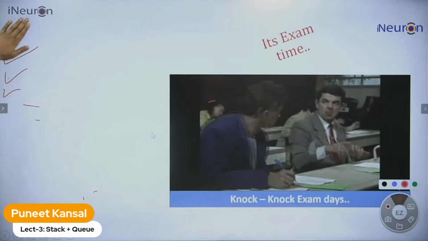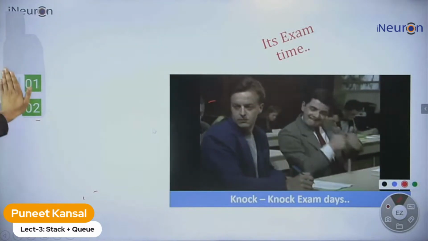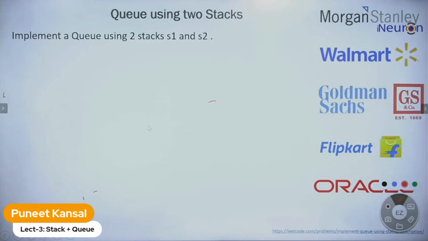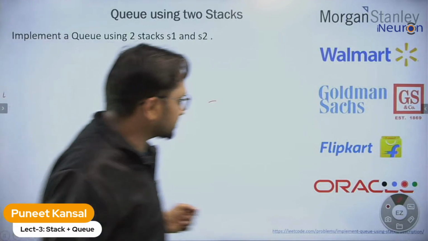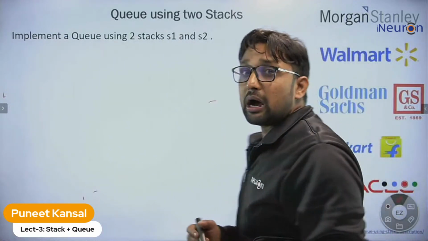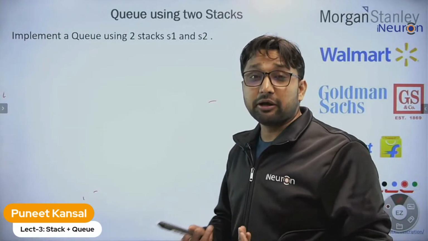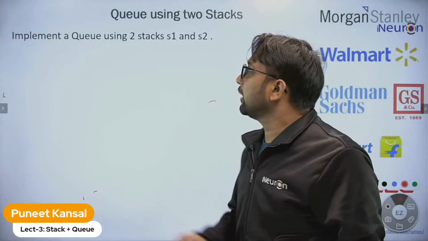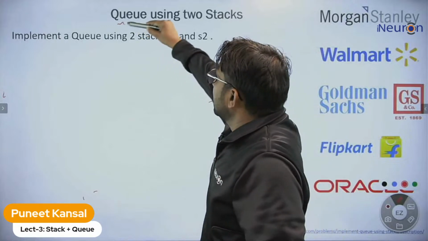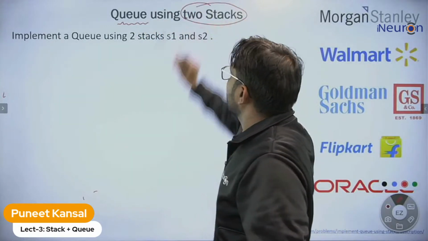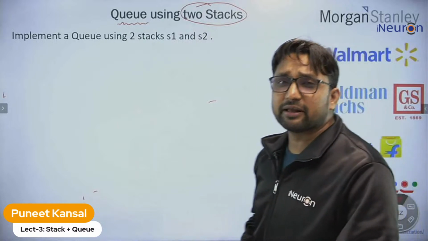So let's now use the inbuilt stack to solve one MAANG company problem. This is the best problem to understand how we can use the inbuilt stack efficiently. We will try to build queue using 2 stacks. We took this problem earlier also in our DSA course.